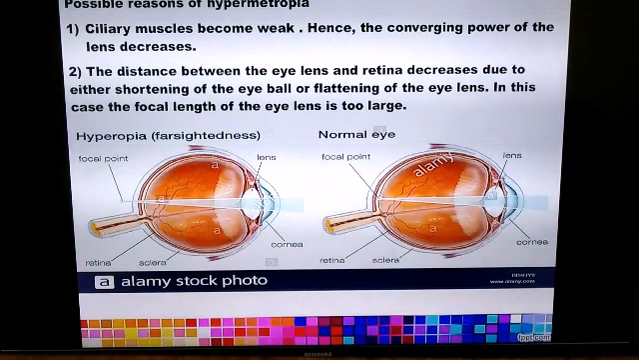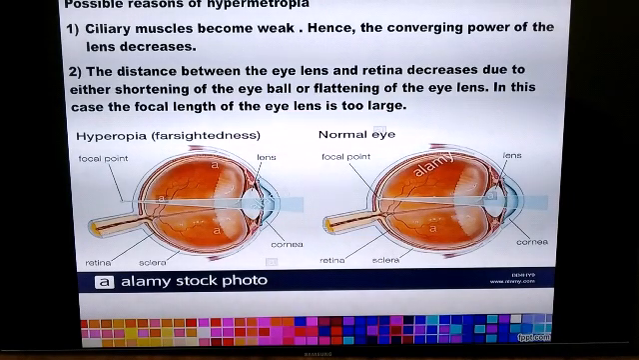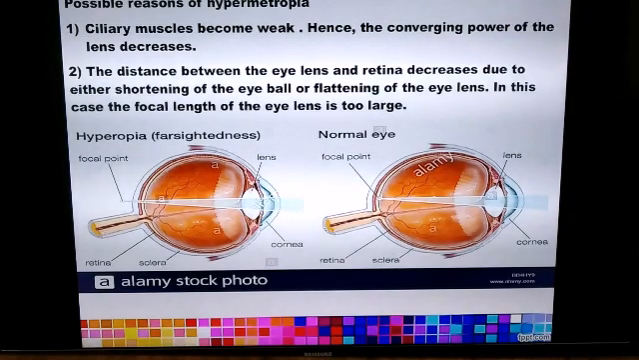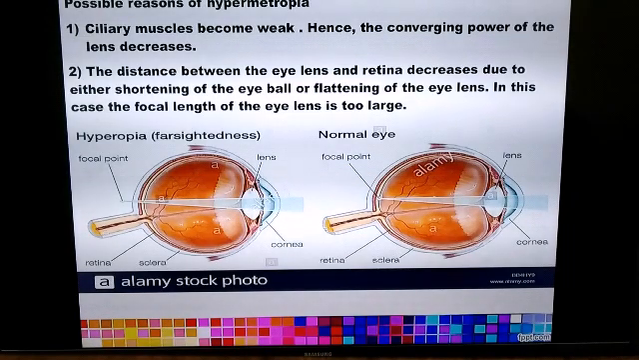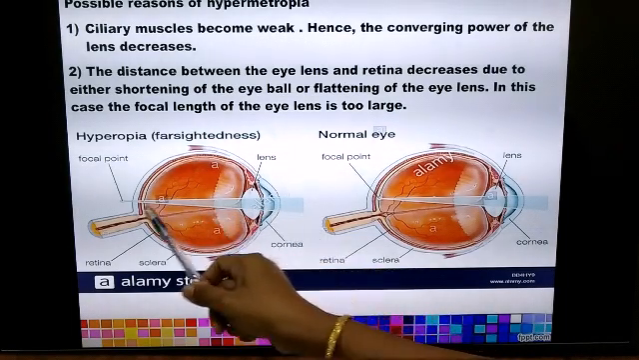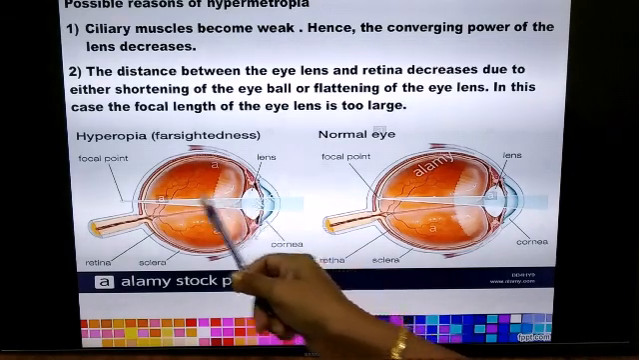The eye lens, in order to see the nearby object, should become fat or it should become curved. But in this case, the eye lens becomes thin. We cannot see nearby objects when the lens becomes thin. When the lens becomes fat, that is when the curvature of the lens increases, only then can we see the nearby objects. So the possible reasons of hypermetropia are that the ciliary muscles become weak and the converging power of the eye lens decreases. Second, the eyeball becomes shortened, due to which the distance between the eye lens and the retina decreases. Or the lens becomes flat. So in this case, we find that the focal length of the eye lens increases.